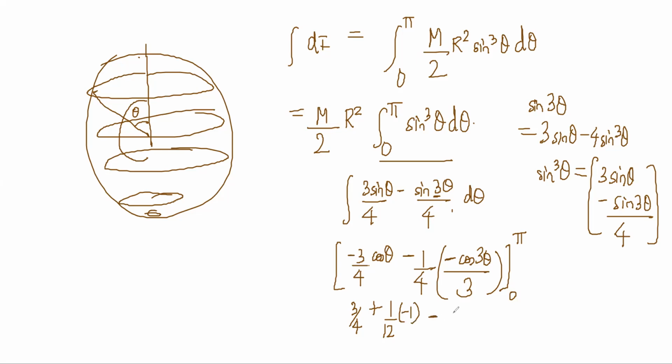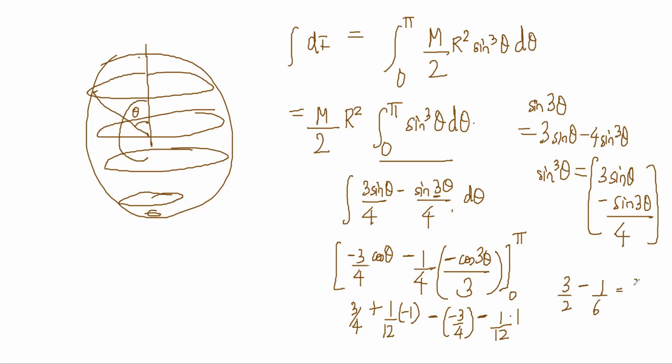And then you put the lower limit: minus of minus 3 by 4, and minus of this part, so 1 by 12 into cos 0, which is 1. So this becomes 3 by 4 plus 3 by 4, which is 3 by 2, minus 1 by 12 minus 1 by 12, so minus 1 by 6.